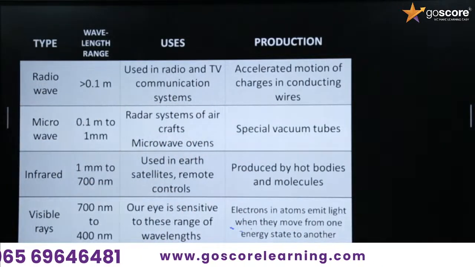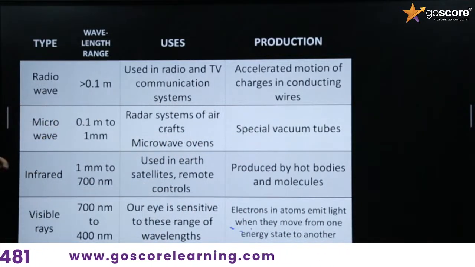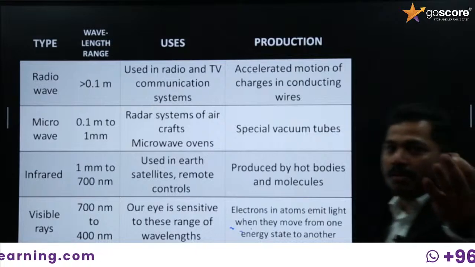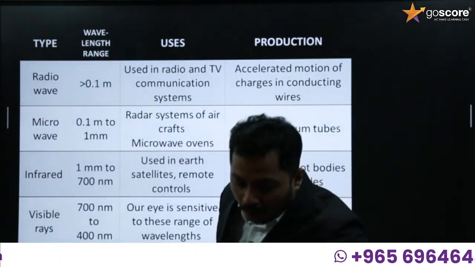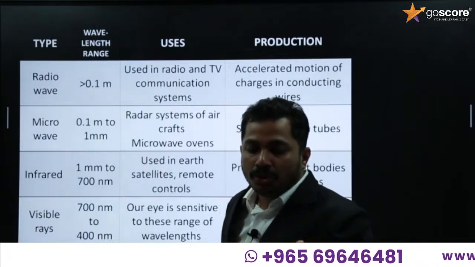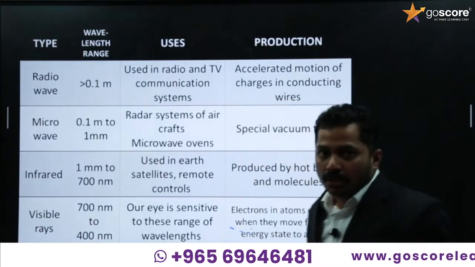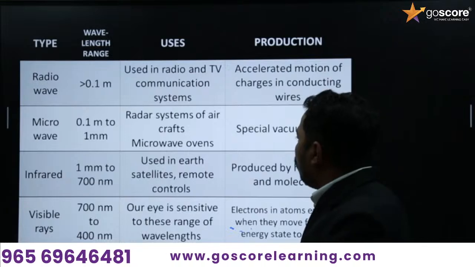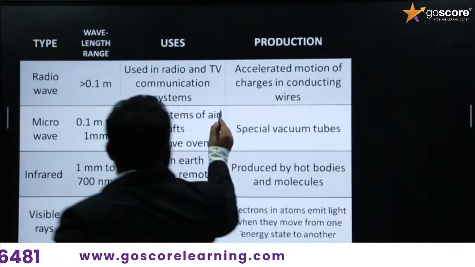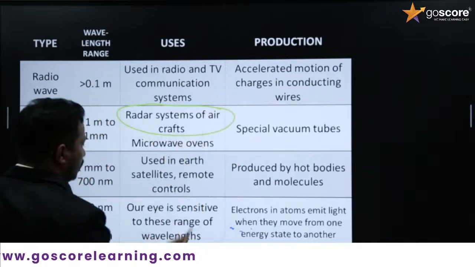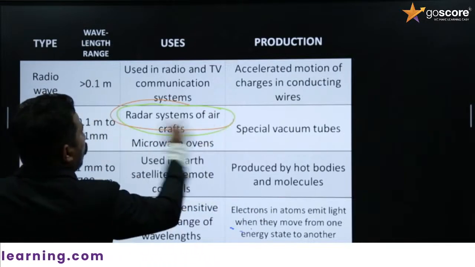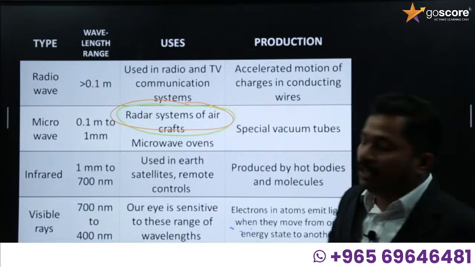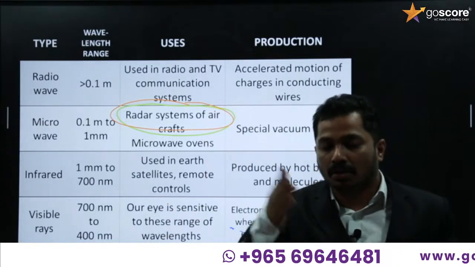Radio waves are used in radio communication systems and are produced by accelerated motion of charges. And microwave, as you know, we use in the microwave oven. You are familiar with the microwave oven, right? We use it for cooking or making food items. Other than that, this one is very important: radar system of aircraft. This has been asked several times. Which electromagnetic wave is used for radar system of aircraft? It is microwave.